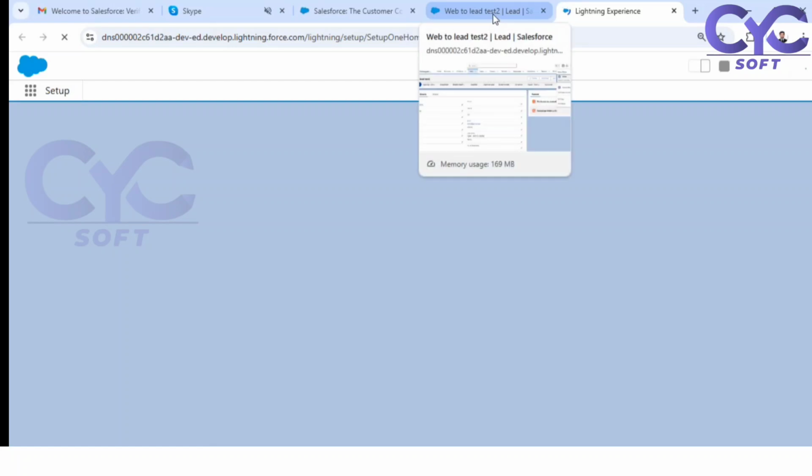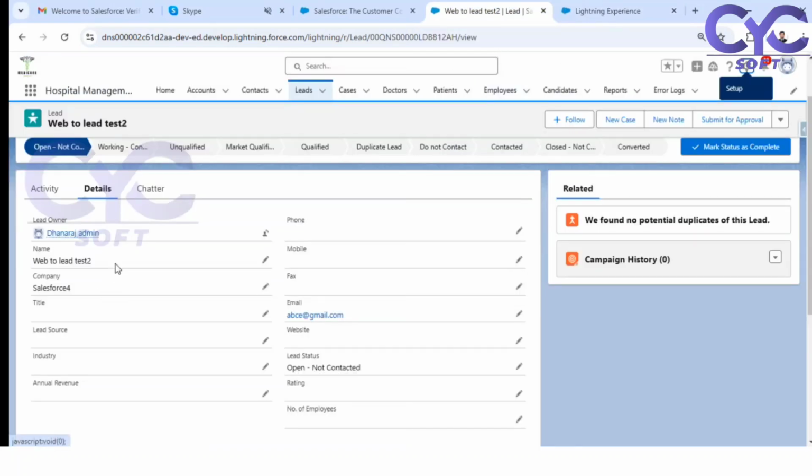Right. So if the lead is looking like this, in real time there will be a lot of leads. So the admin needs to log into the system, again open this lead, and change this lead.